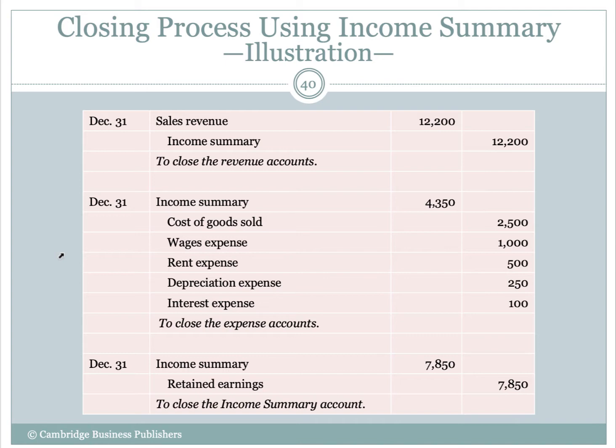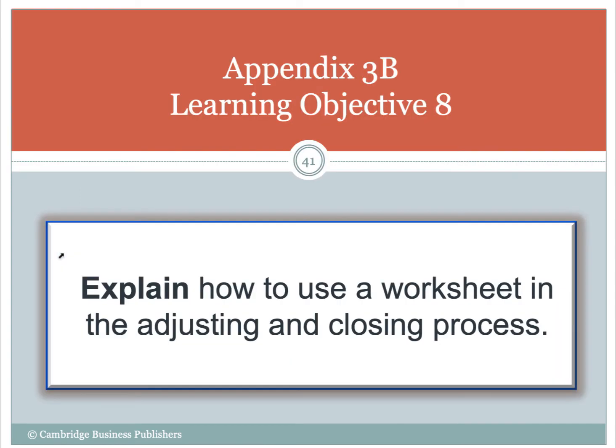That number should sound familiar because that was the net income we had on our income statement. Okay, so the income summary is just a temporary account we can use to calculate our net income. The income summary is always going to be closed to retained earnings.